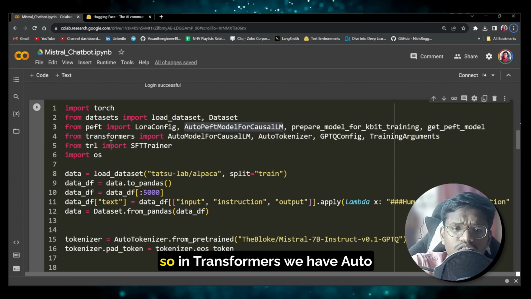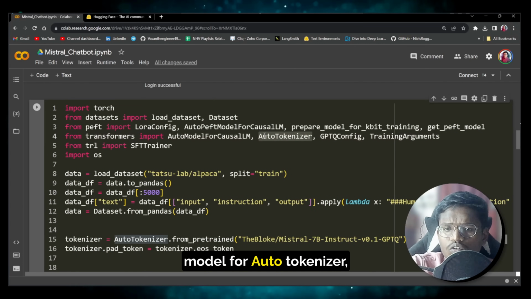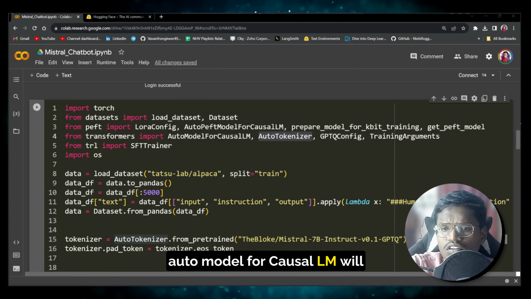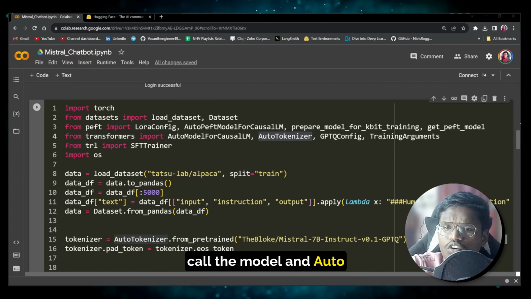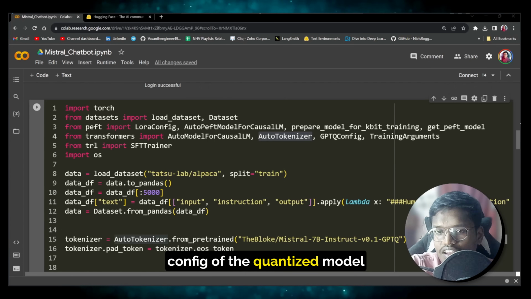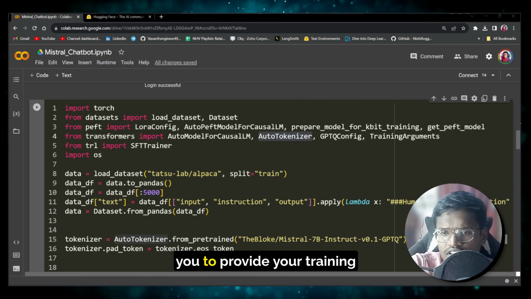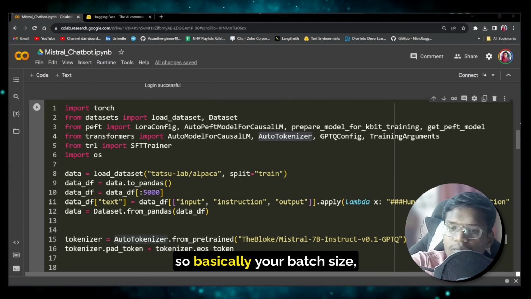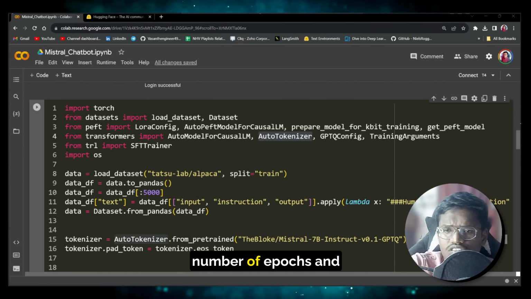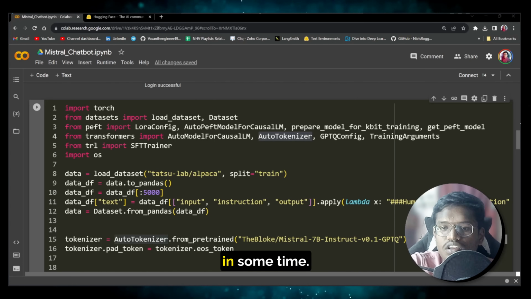Okay, so in transformers, we have AutoModelForCausalLM and AutoTokenizer. AutoModelForCausalLM will call the model, and AutoTokenizer is for your tokenizer. GPTQConfig is for specifying the config of the quantized model, and then TrainingArguments for you to provide your training arguments. Okay, so basically your batch size, number of epochs, and so on and so forth, which we will be seeing in some time.